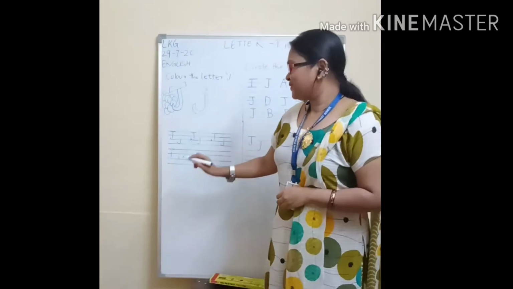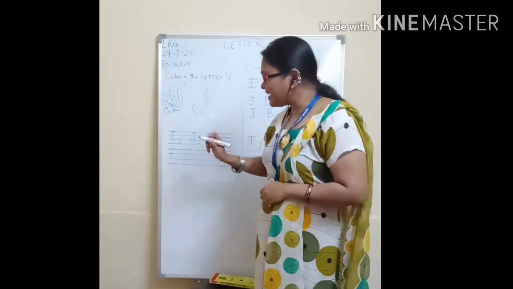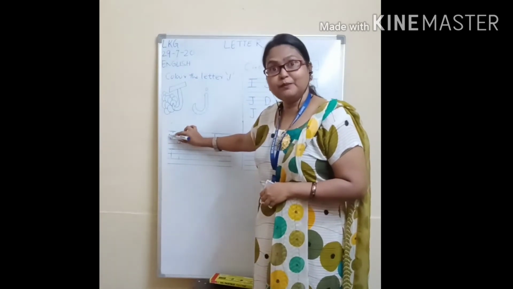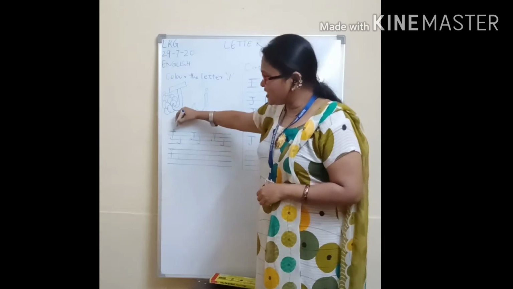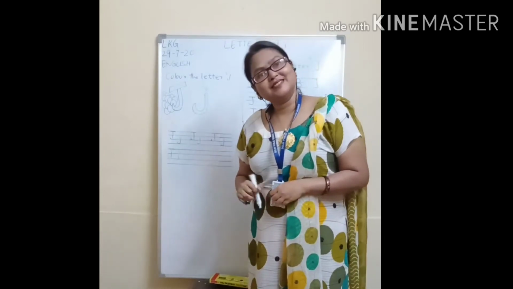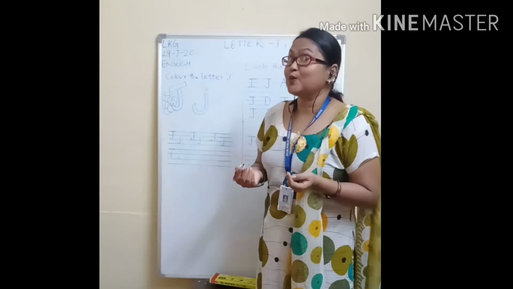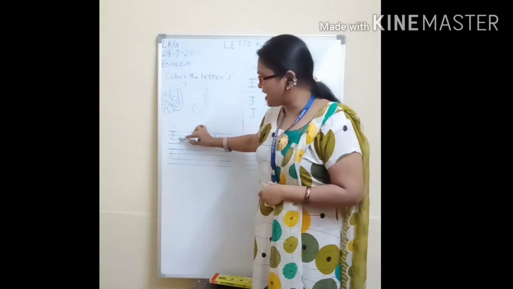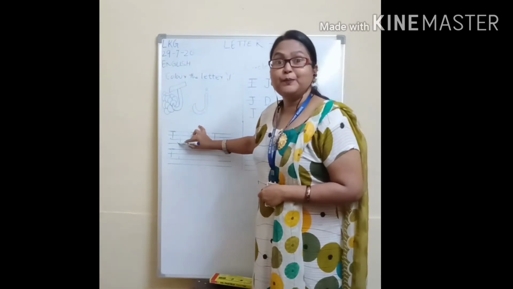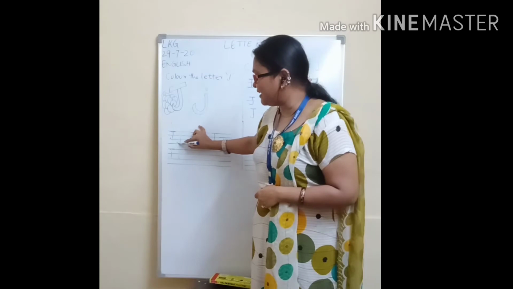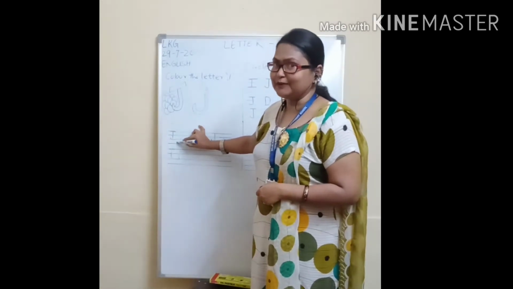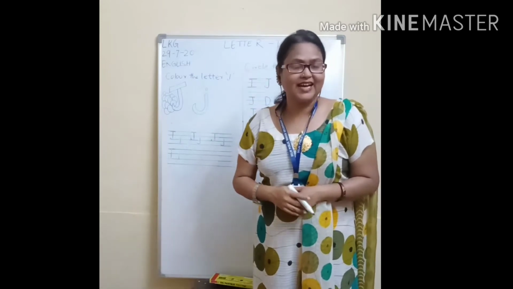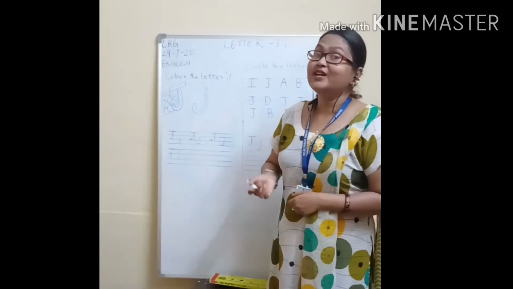We have to write. So how to write J? A standing line. Then a curve. Upward curve touching the bottom blue line, then sleeping line, that is capital letter J. And how to write small letter J? Touching the top blue line, make a standing line up to red bottom line, then a curve touching the red bottom line and a title. As we are putting title in small letter I, same thing we have to put it in J.